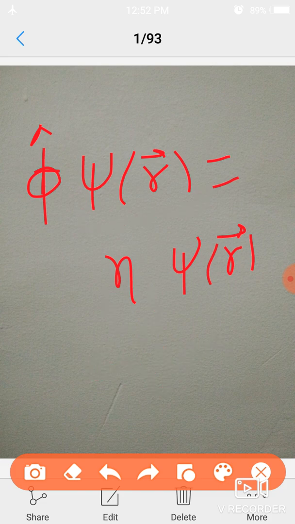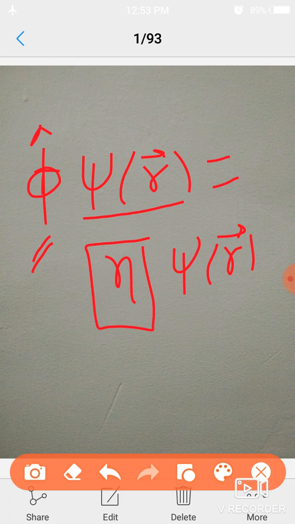So what is the concept of parity? Here we see that eta is the result of any operation, which we get after operation between the operator and the operand, which is the psi(r) wave function. So when we operate phi on psi(r), we have eta, and similarly